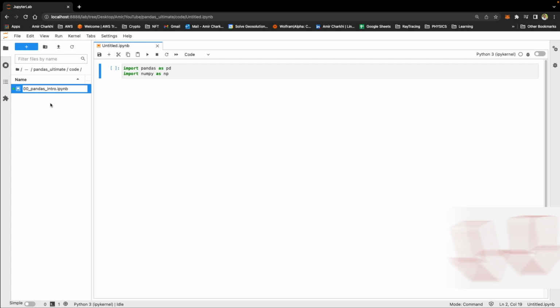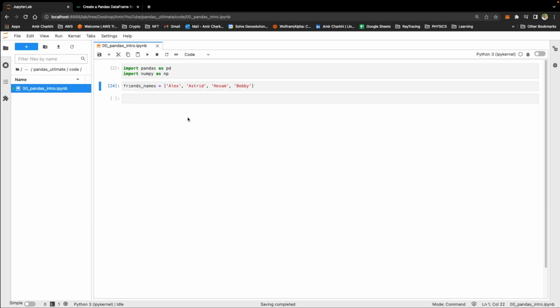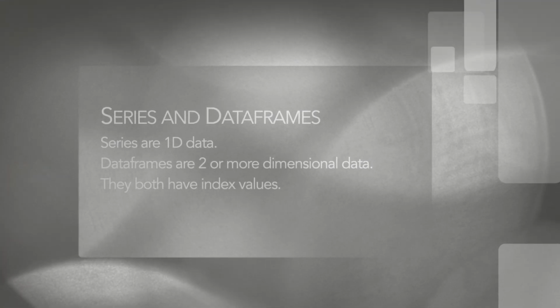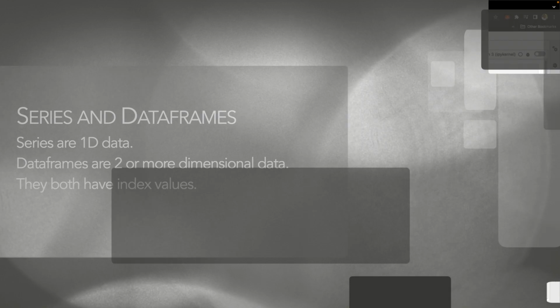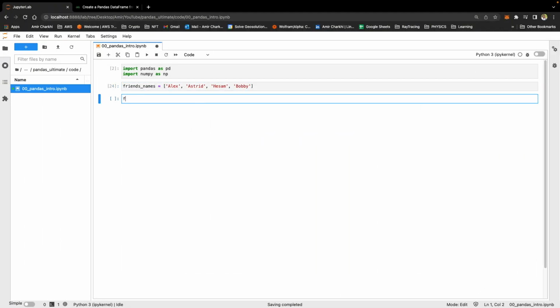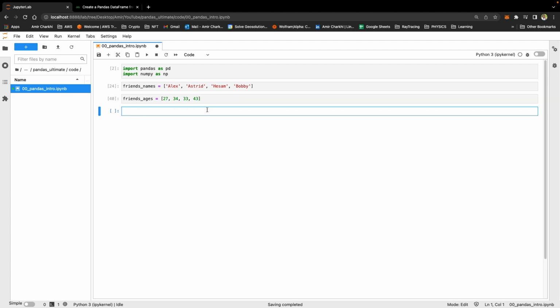One of the fundamental concepts in pandas is the difference between series and data frames. Series are one-dimensional data, like the names of my friends. There is no other attribute about that. However, data frames are two-dimensional data. Say, if I was to add my friend's ages, like 43, now this is a second attribute.